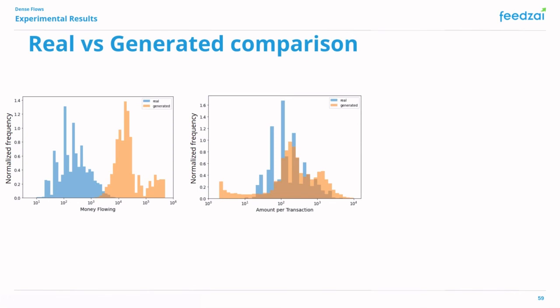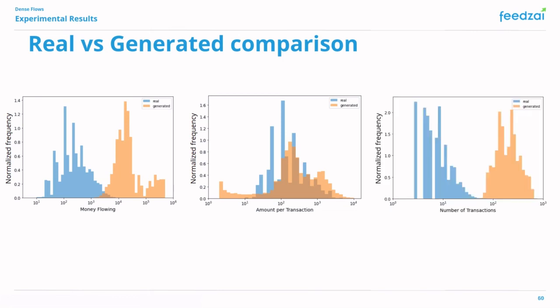Looking at the distribution of the amount of money transferred per transaction, we see that the generator is not creating larger flows by making significantly larger transactions. This could be somewhat expected, since making transactions with much larger amounts would start to trigger the rules. The reason for the increase in money flowing is that the number of transactions is much higher in generated data compared to real data, as we can see in this third plot. It is important to note here that even though the amount of money flowing is much larger, our generators are virtually never triggering any rules.